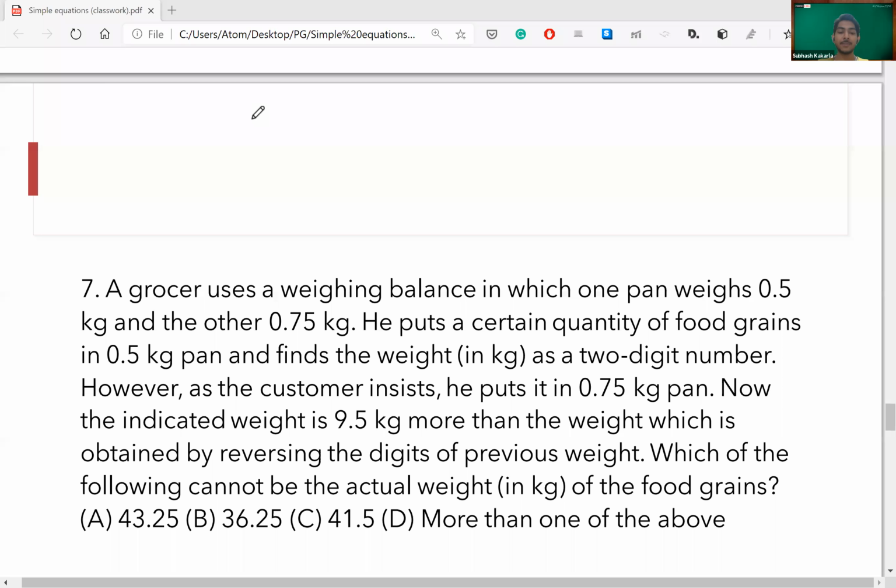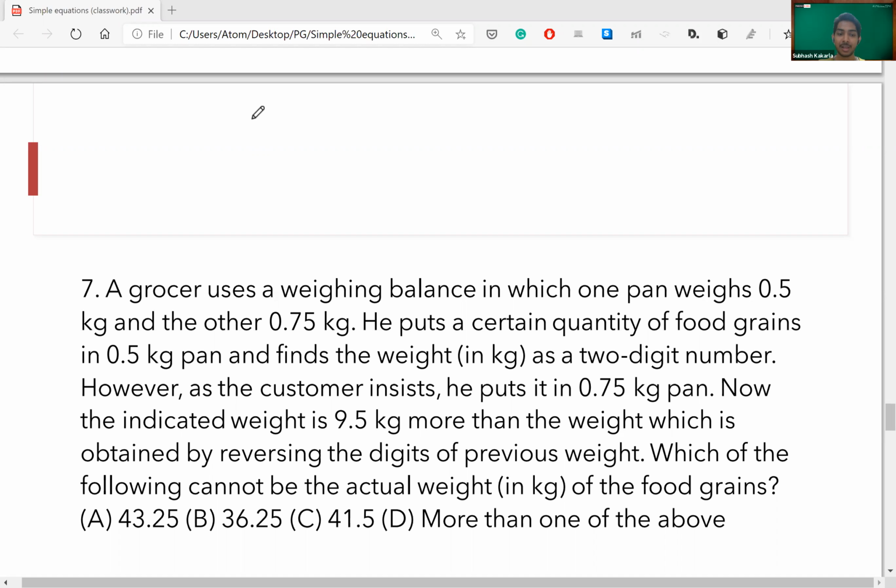But the thing is, when will you get the difference of 9 between two numbers and its reverse? When there's a difference of 1 between tens place and units place. Like 54 minus 45 is 9. 65 minus 56 is 9.